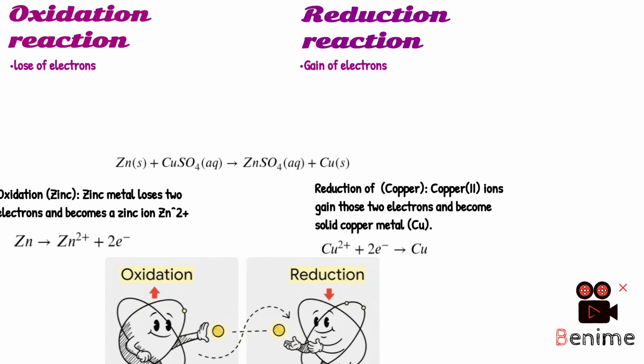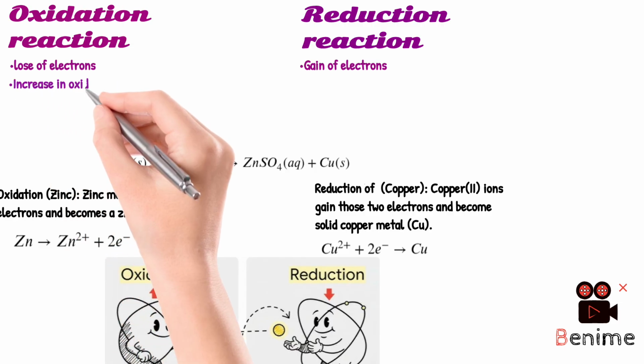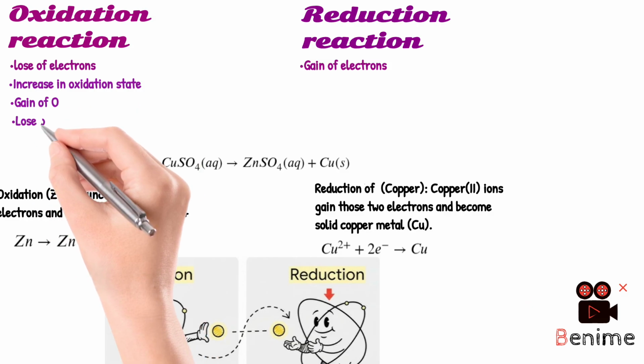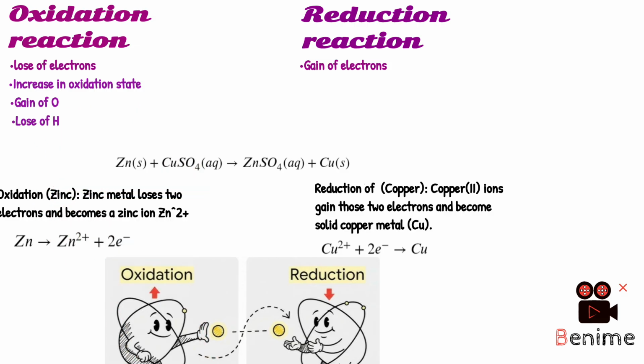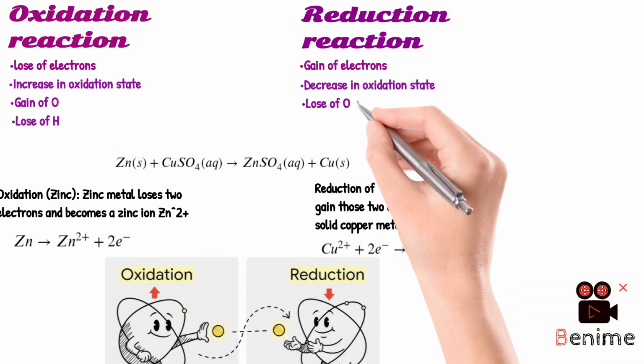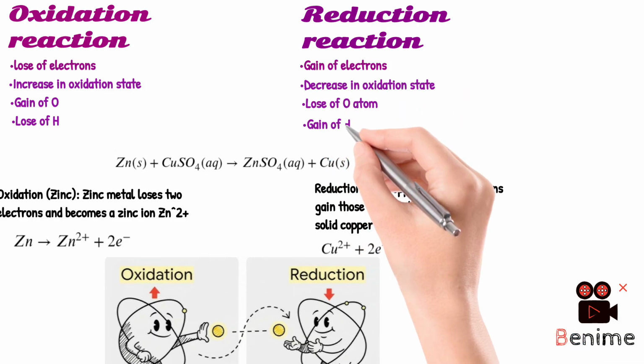Further, in this reaction, copper sulfate will break down and the sulfate ion will react with the zinc ion and become zinc sulfate, and the copper ion will reduce to become solid copper metal. Further, we can also say that oxidation is an increase in oxidation state, gain of an oxygen atom and loss of hydrogen atom. And reduction is a decrease in oxidation state, loss of oxygen atom and gain of H+ ion.